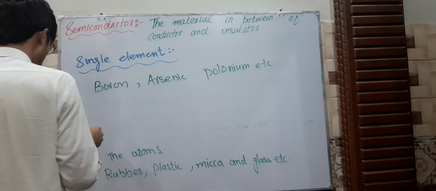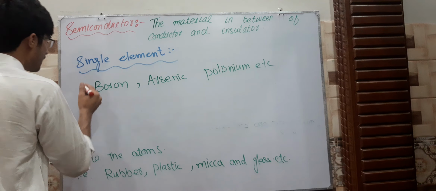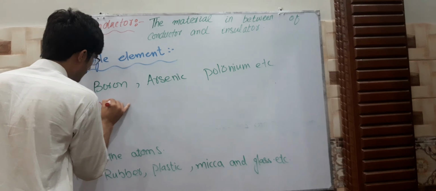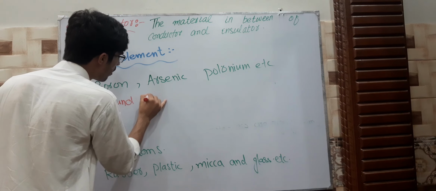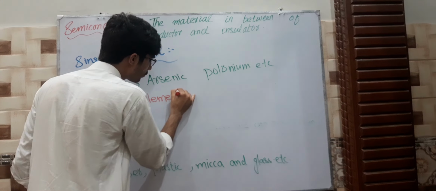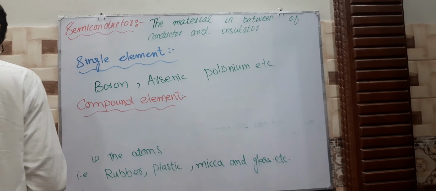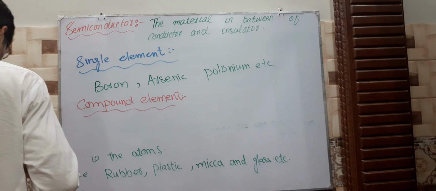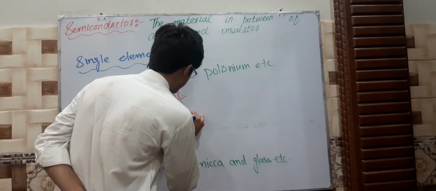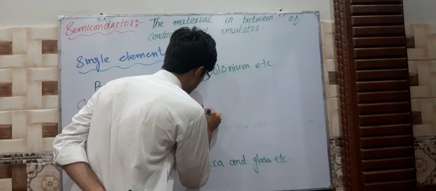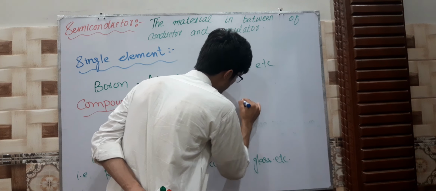Besides this, we are going to introduce compound semiconductors, which are made of different elements, like gallium arsenide.